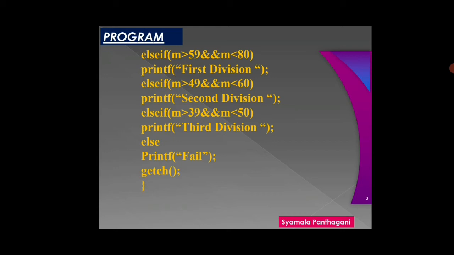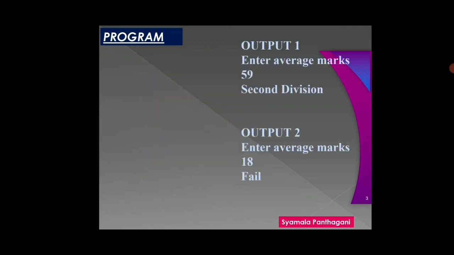Shall we try this with the output? I would like to give you one output. That is, output 1: enter average marks. If I entered 59 as input, the answer is second division. And once come to output 2: enter average marks. If I entered 18 marks, the result is fail. The computer prints fail. This is all about grades of a student.